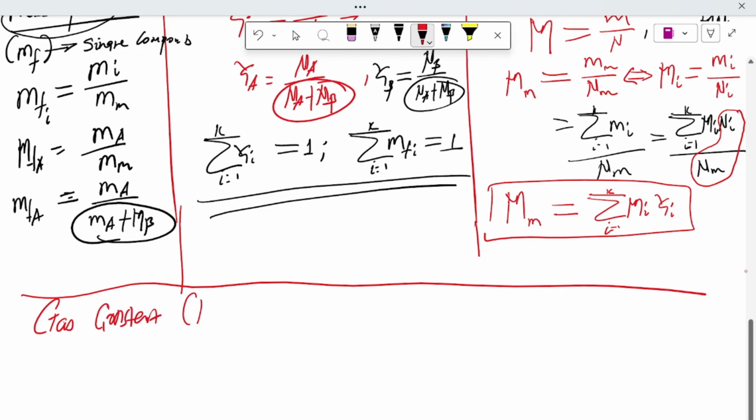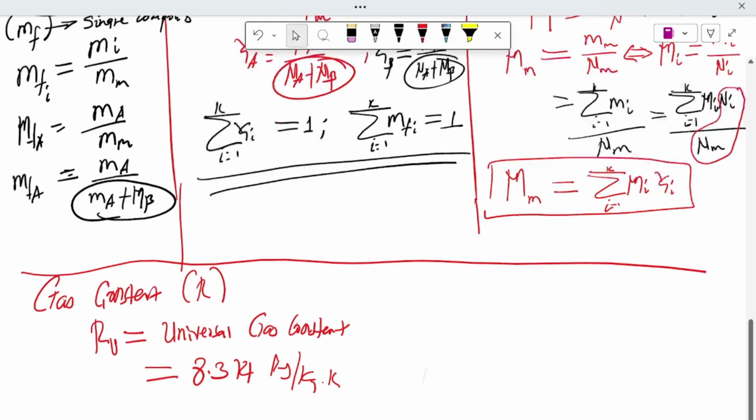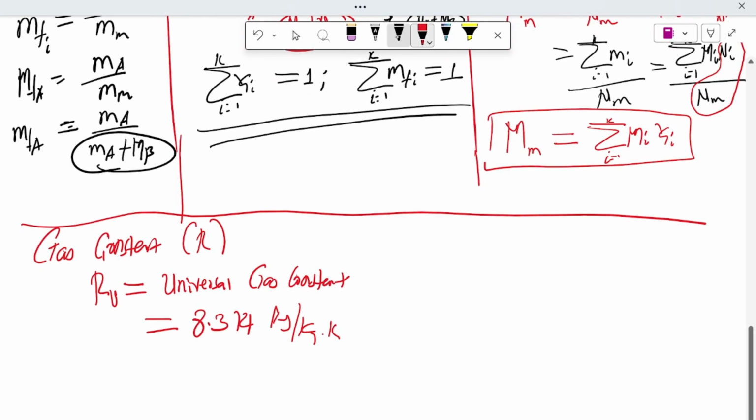What is the value of the gas constant? Mostly we need to know the gas constant of air. The gas constant is R, and RU is the universal gas constant. The value is 8.314 kilojoules per kilomole Kelvin. This one is the universal gas constant.